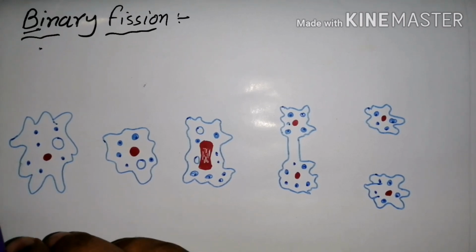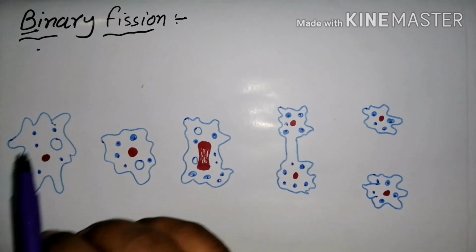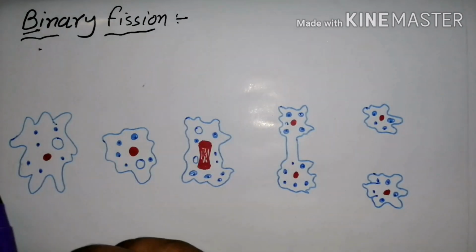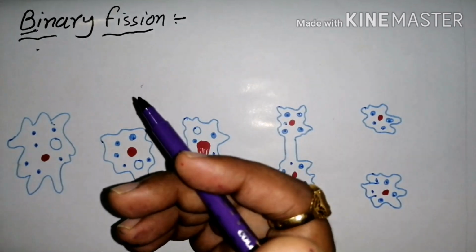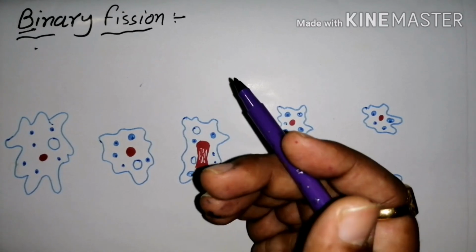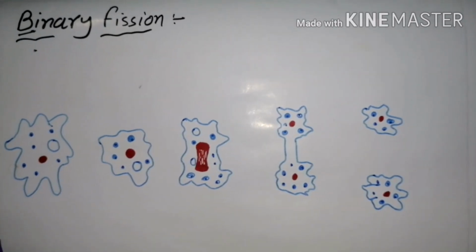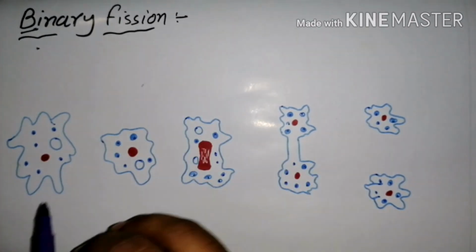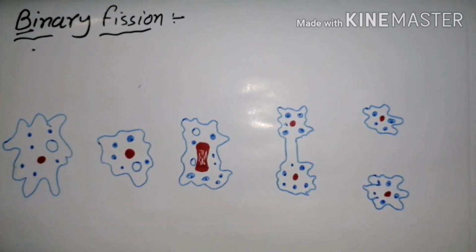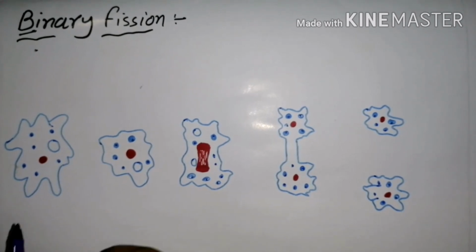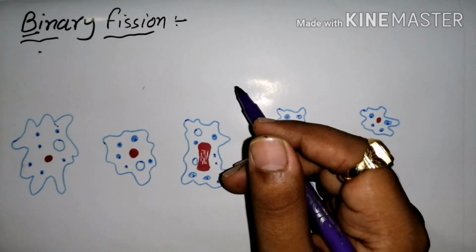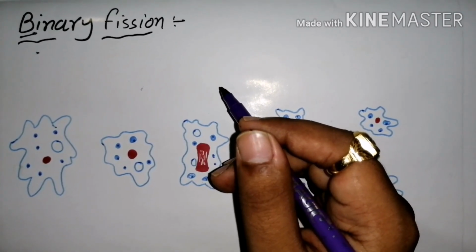In the features of asexual reproduction, we also studied the types: binary fission, multiple fission, budding, gemmule, fragmentation, and vegetative propagation. Today we are going to elaborate all of these serially: first binary fission, next multiple fission, then budding, then gemmule. These are quite important from the examination point of view, as short notes on this topic.